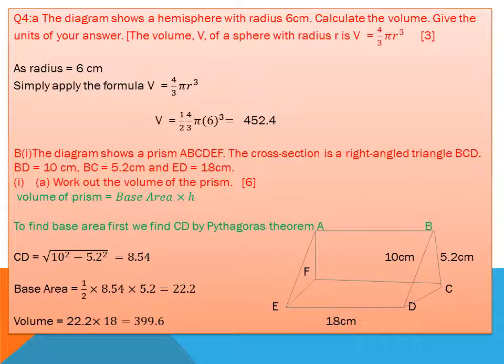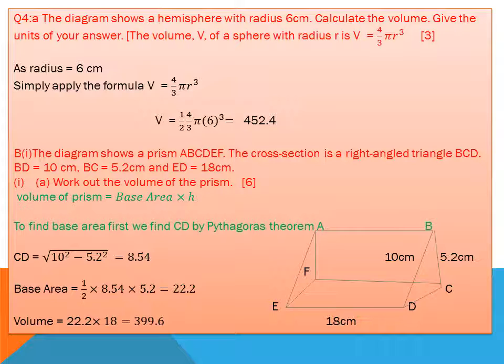Question number 4. The diagram shows a hemisphere with radius 6 cm. Calculate the volume. Give the units of your answer. The volume of a sphere is given in the question: V equals 4 over 3 pi r cubed. I only place the value of r, which is 6 cubed, and I find the answer 452.4 centimeter cubed. The unit, when we take the cube of 6 centimeters, becomes centimeter cubed.